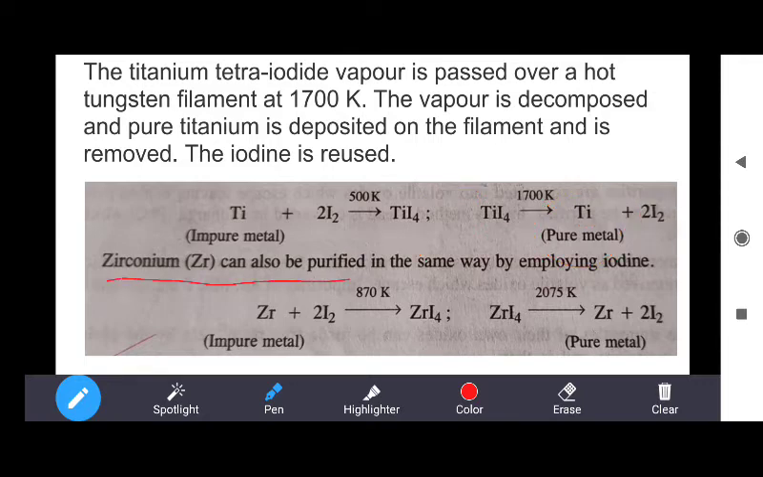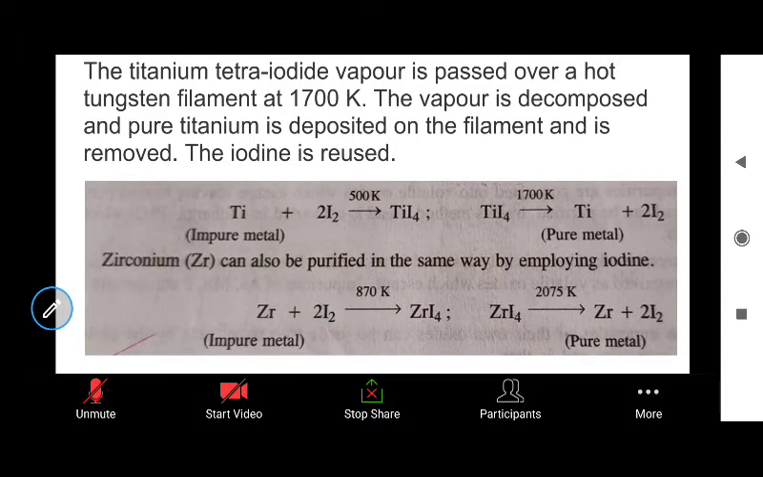Similarly, zirconium can also be purified in the same way by employing iodine. Zirconium reacts with iodine at 870 Kelvin temperature. The temperature is different for zirconium. And similarly, zirconium iodide decomposes at the tungsten filament at 2075 Kelvin temperature to get pure zirconium metal. So this method is called the van Arkel method.